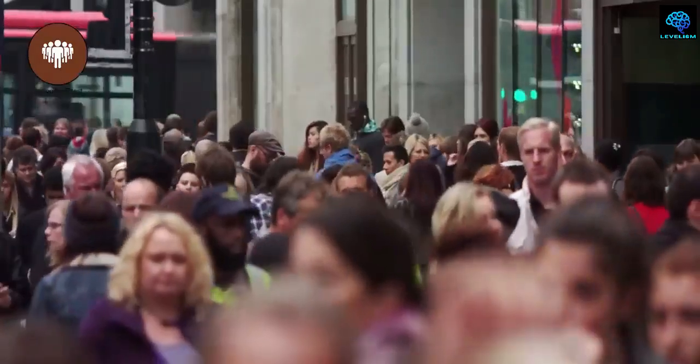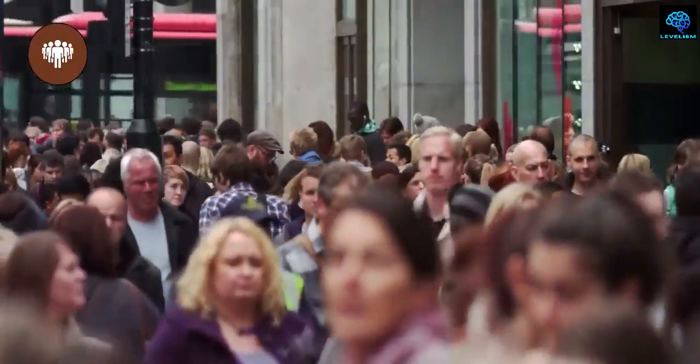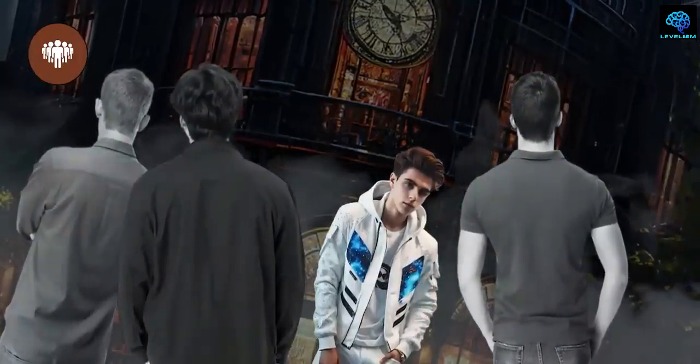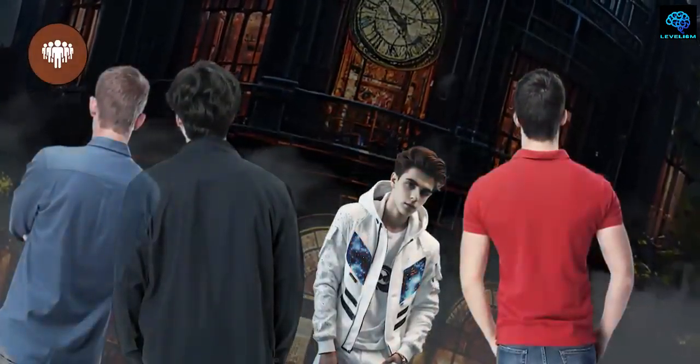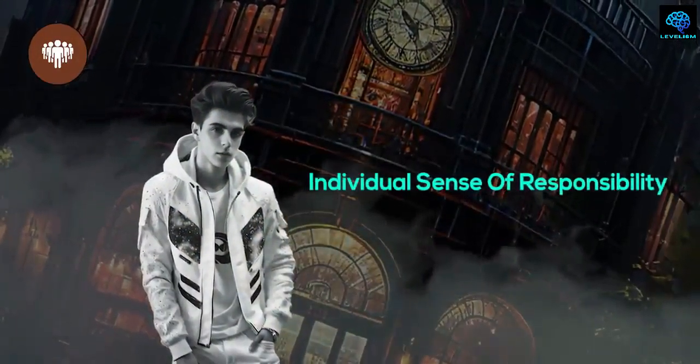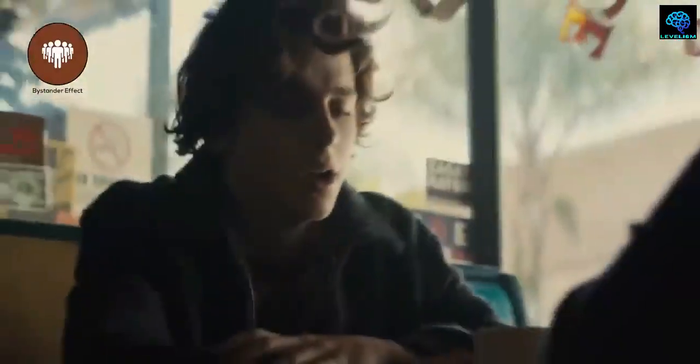Bystander effect. The bystander effect explains why people hesitate to ask for help in a crowd. Because there are others around, individuals tend to assume someone else will help. This reduces the sense of personal responsibility. For instance, if a person asks for help from a group, everyone might look at each other and think someone else will take action. However, if help is requested by an individual, the chances of offering help are higher.